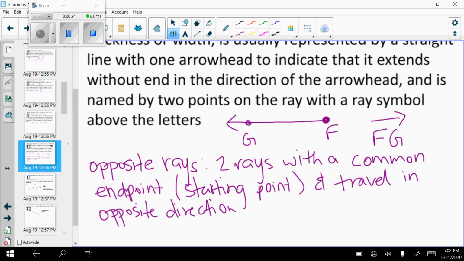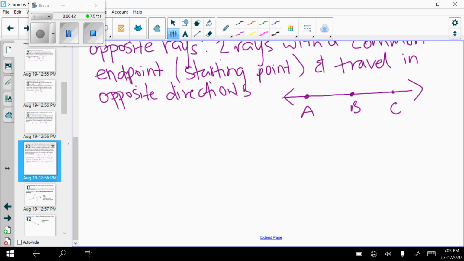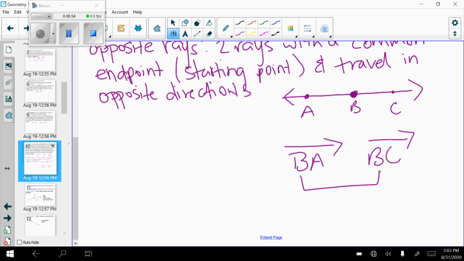So the opposite of up is down. The opposite of left is right. The opposite of up is not left. So let's say I had a line and I had it labeled A, B, and C. Opposite rays, they both start at B. That's their common endpoint. So I would say ray BA and ray BC are opposites. They have to have the same endpoint.